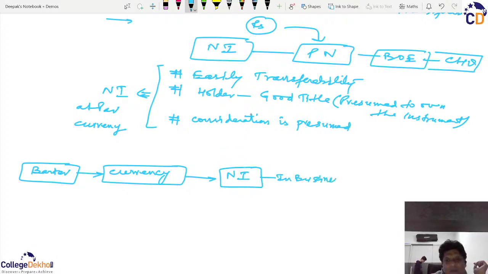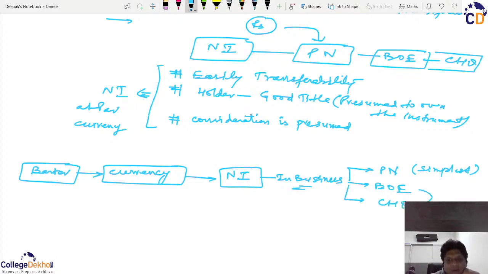And because they can be created in different ways, one of the most simplest ways is promissory note. One of the most used is bill of exchange, and the third one is also the most used, and it is a kind of check only. Sorry, it is a kind of bill of exchange only. The check is nothing but a special kind of bill of exchange. So in the next demo session, we will move on with bill of exchange and check.